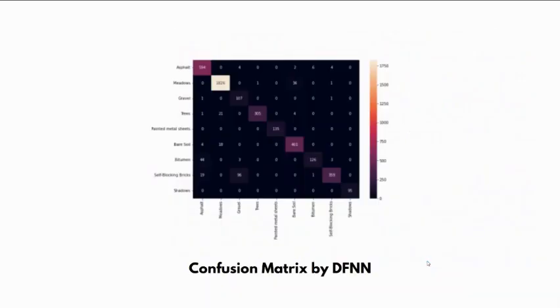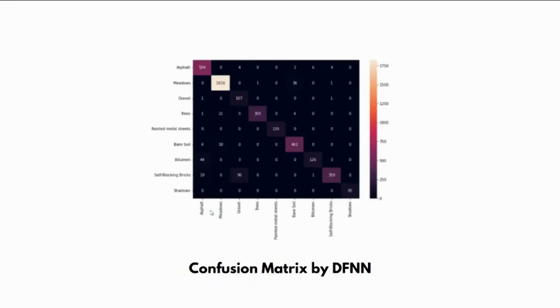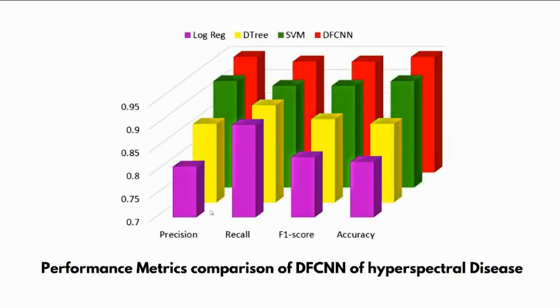The confusion matrix of the deep fully connected neural network is shown here. A confusion matrix is used when we want to know about the performance and overall working of the model. And there is a bar graph showing the performances of different existing classifiers and the proposed deep fully connected neural network.